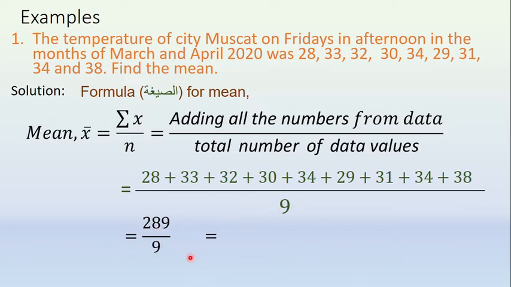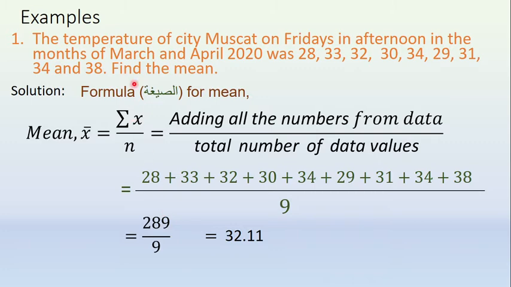On simplification, we will get 32.11. Step 1, write the rule. Step 2, sum of the data by total number of data, and calculate this one. Step 3, finish. Only 3 steps to find the mean. Step 1, step 2, this is step 3.